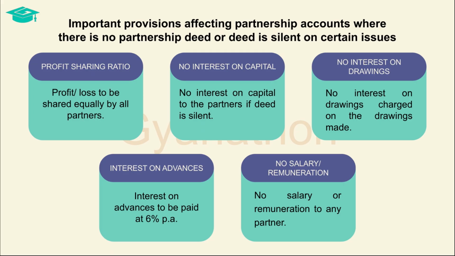There are certain set of principles to be followed in case the partnership deed is silent on certain issues. Where profit and loss sharing ratio is not mentioned in the deed, then the profit and loss has to be equally shared among all the partners. If the rate of interest on capital is not specified, then the partners do not get any interest on the capital that they have contributed to the business. On similar lines, if the rate of interest on drawings is not specified, then the partners are not charged any interest on the drawings made by them. Interest on advances made to the firm will be paid at a rate of 6% per annum if any rate of interest is not specified.